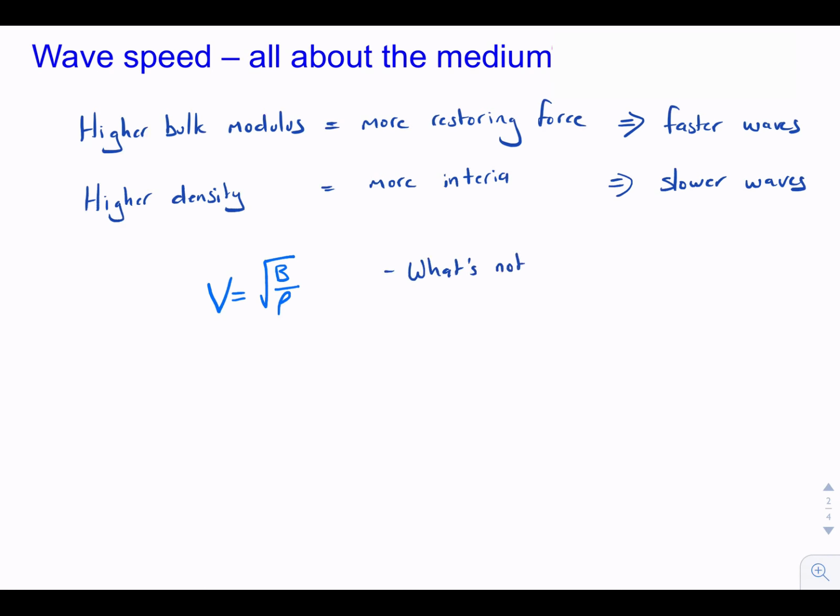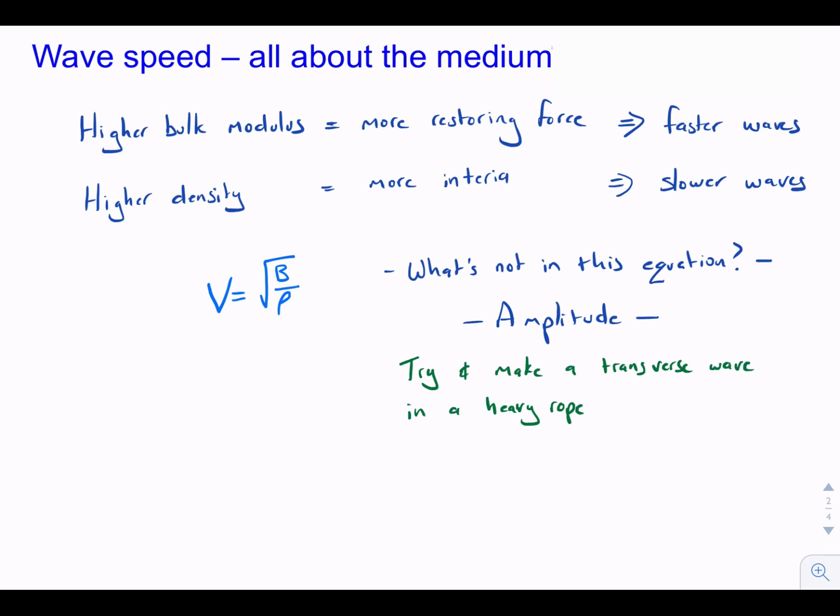Let's have a look at what's not in this equation. There's no term for amplitude here, and this is somewhat counterintuitive, so it's worth spending a moment thinking about this. Try and make a transverse wave with a heavy rope. So you take the rope and you give it a flick down one end, and the wave propagates down to the other end. The question is, how can you increase the velocity of that wave?